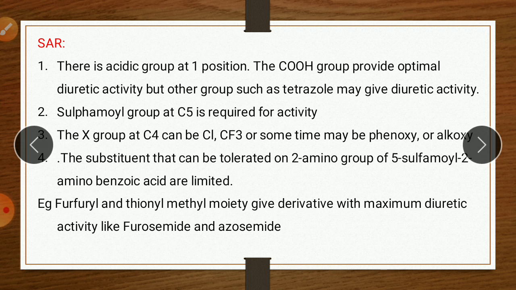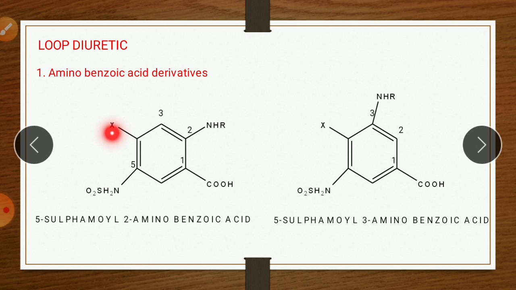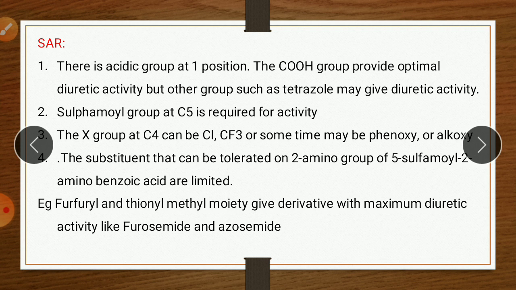Then the next point: the X group at carbon 4. Here is the X group, on the fourth position. The X group at carbon 4 can be chloride, CF3, or sometimes phenoxy or alkoxy. So this X is generally a halogen, but it may be phenoxy, that is a phenyl group with oxygen, or alkoxy, an alkyl group with oxygen.